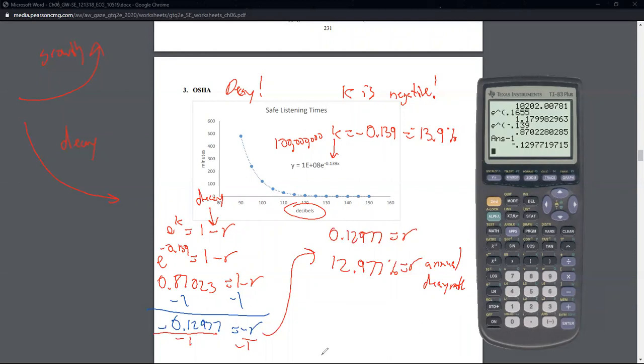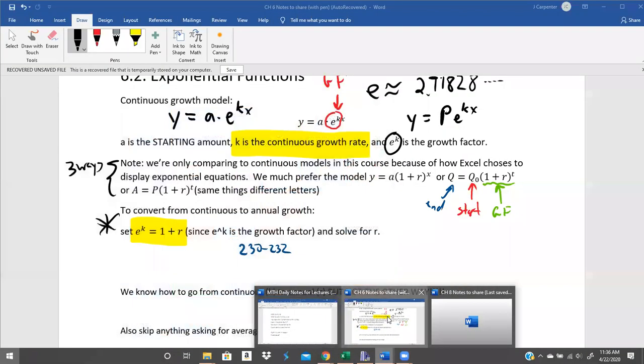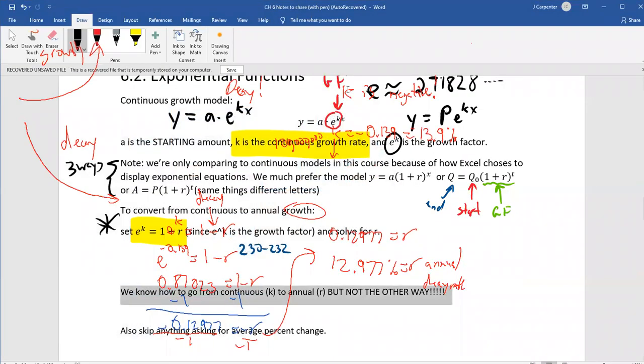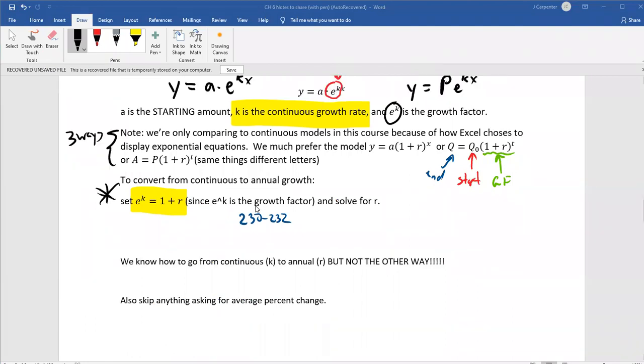All right. Take off annotate. And let's go back to our notes. I need to clear my screen. And take off annotate.